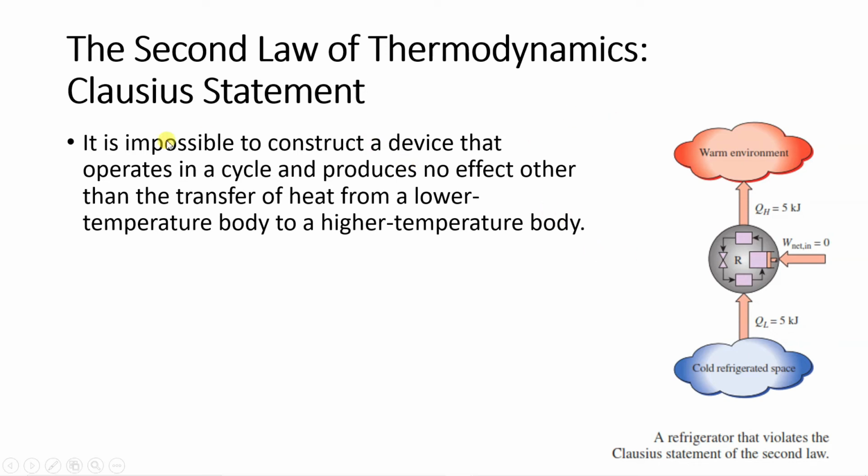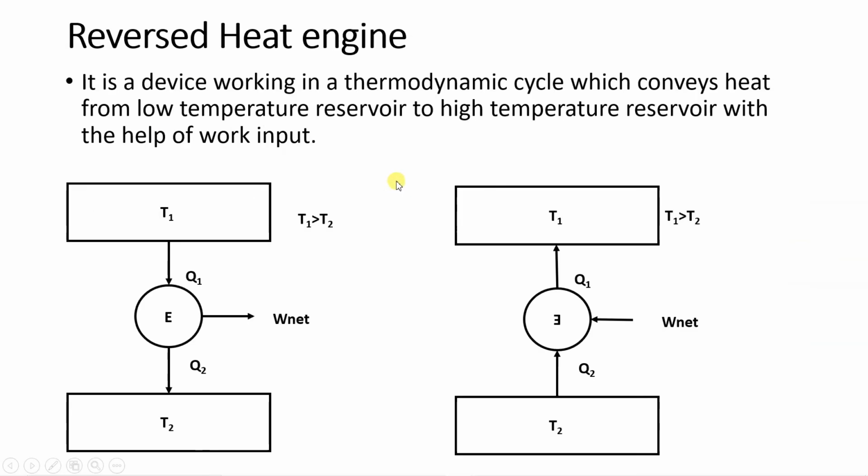Now, if you consider this Clausius statement, from this we can get two devices. Okay, so first we will see the reversed heat engine. So what is a heat engine? Here I have shown you a heat engine. In the case of the heat engine, we have T1, it is written over here, T1 is greater than T2. Okay, so T1 will be the source. We have seen the types of reservoirs, thermal reservoirs. So T1 is the source and T2 is the sink. And this is the engine. So for the engine, we are supplying Q1 amount of heat.